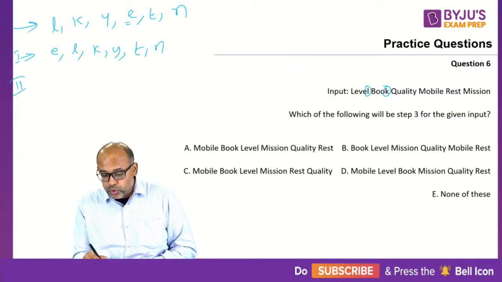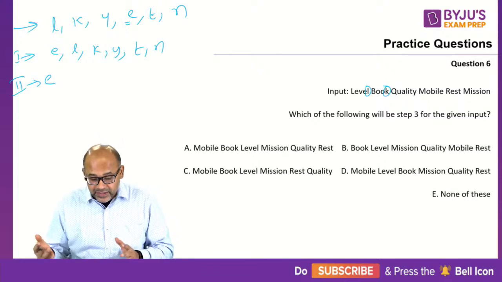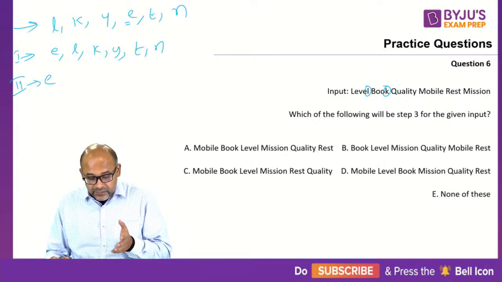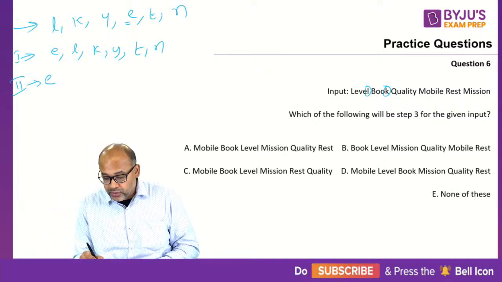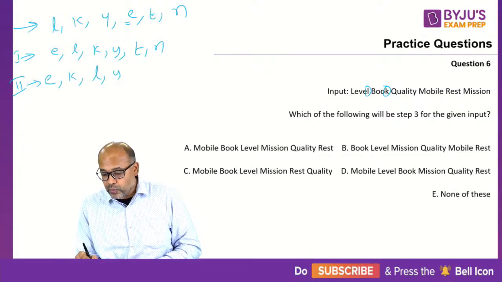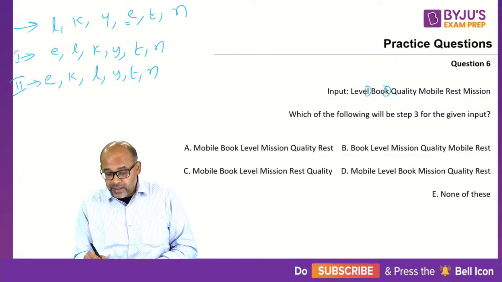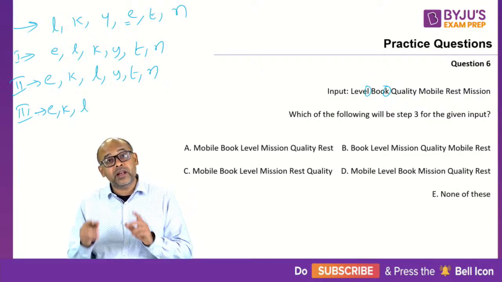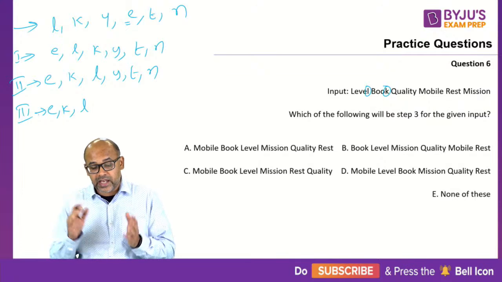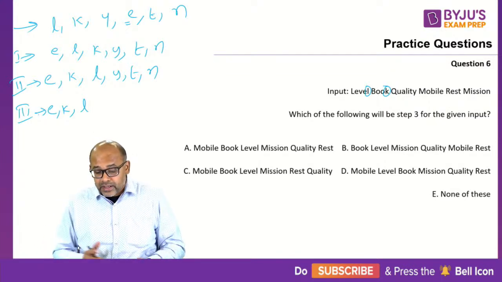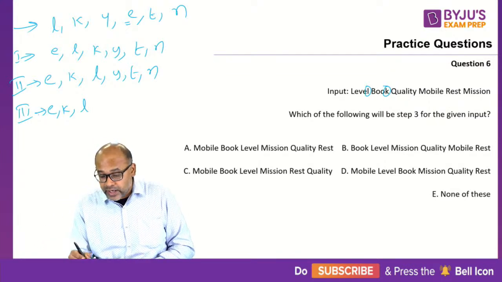My step number 2, E will remain as it is. What is the next least? E ke baad A, B, C, D, E, F, G, H, I, J, K. So I should write K, then L, Y, T and N. Step number 3 will be E, K, then L is anyway in position. So L will not be touched. K ke baad L to aayega hi. So it's already there. Then L, M, then N. So N should come next. So N, Y and T.